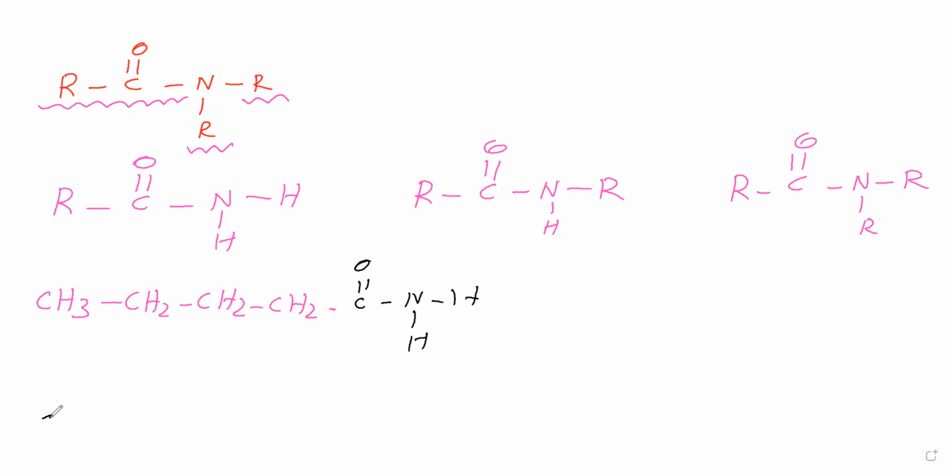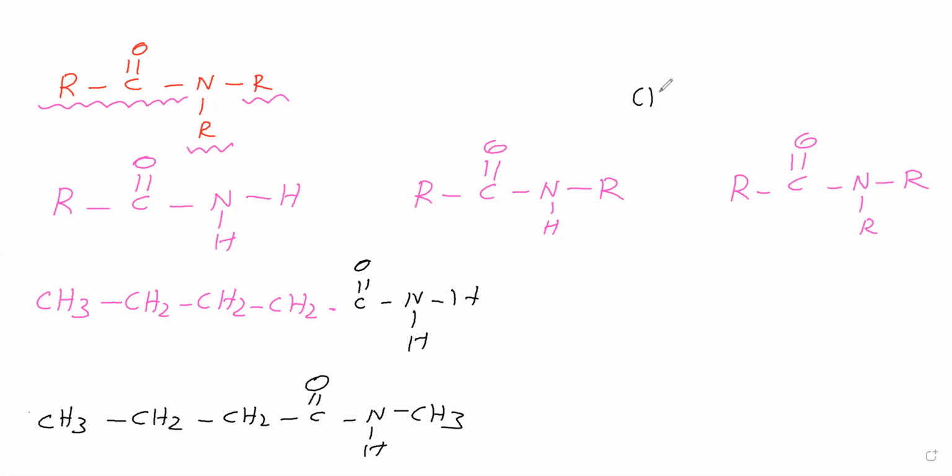Now we will take CH3, CH2, CH2, CO, NH, CH3. This CON is there, therefore amide. This N is having only one hydrogen, therefore it is called a secondary amide.